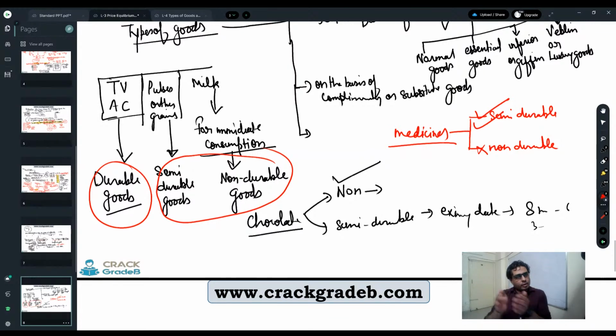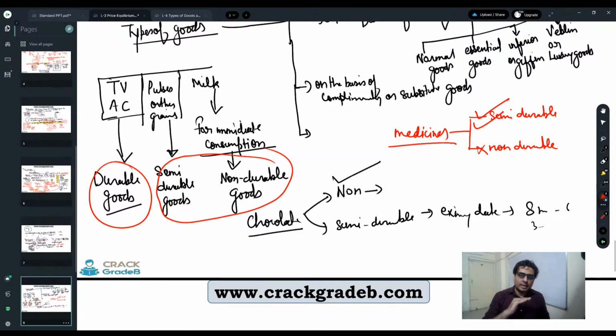The shelf life should be there. Whereas in the case of chocolate, it is made for immediate consumption, and if you want to have this good for a longer duration, then you have to follow certain terms and conditions. Whereas medicines are made so that they can survive for a particular time span.